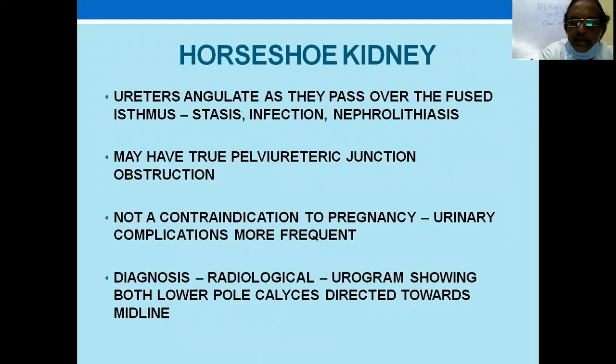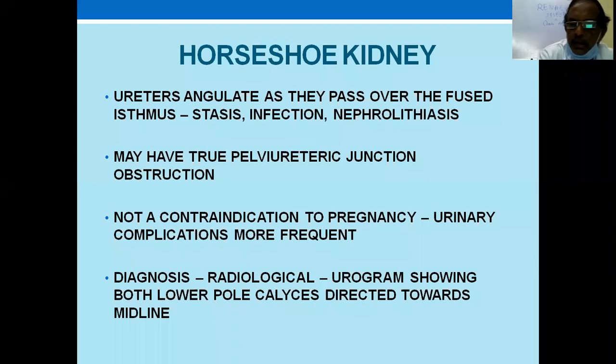So the ureter is angulated. This is important as an anomaly because the ureter is not normally placed. The pelviureteric junction is a funnel shaped one, and the ureter comes down straight along the transverse processes of the vertebrae. So this doesn't happen in horseshoe kidney. It has to pass over the fused isthmus. So there is some angulation. This leads to stasis, hydronephrosis, infection, stone formation, and all these complications. So you sometimes develop pelviureteric junction obstruction and hydronephrosis also. And this doesn't require any treatment, not a heminephrectomy or something like that routinely, unless this causes some problem, and then that problem is solved.